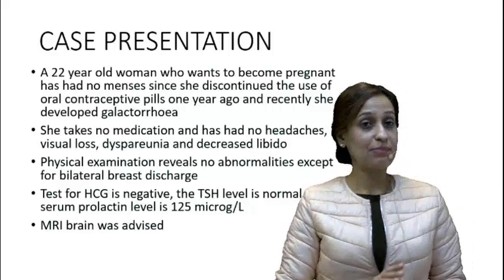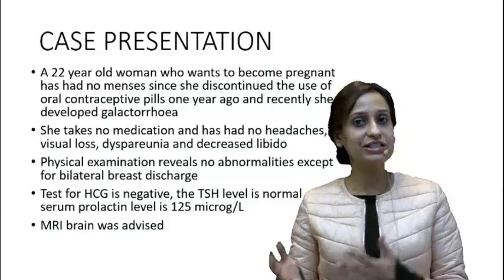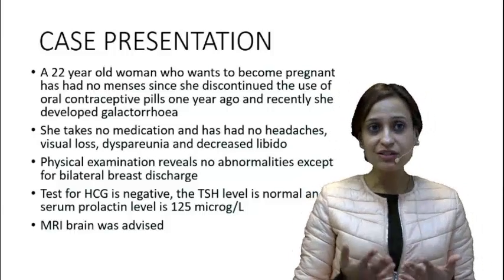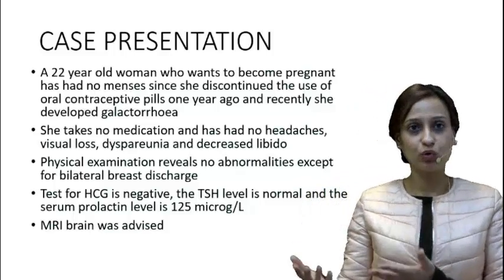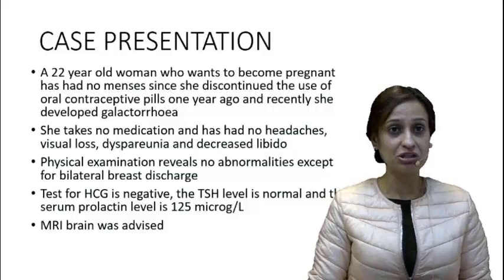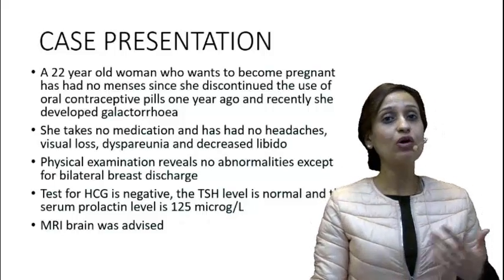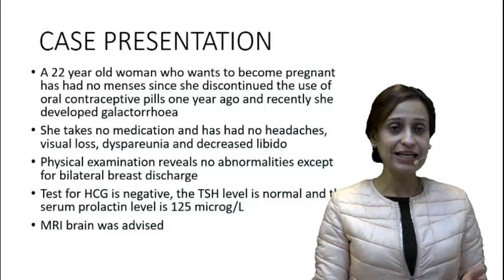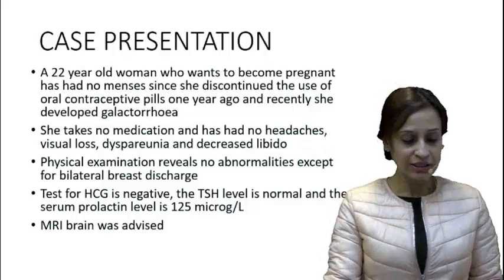The two other tests which are absolutely important in a woman presenting to us with secondary amenorrhea are TSH and prolactin. And once the prolactin turned out to be high, that's when I suspected probably a pathology with the pituitary, most likely a pituitary microadenoma, because that is what is most common. These women may also have galactorrhea.